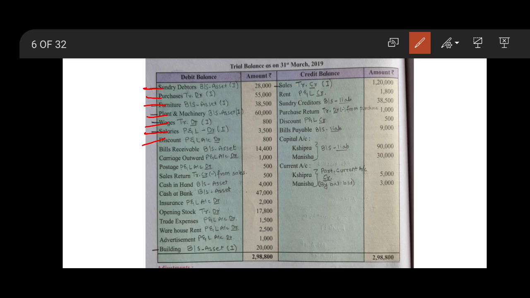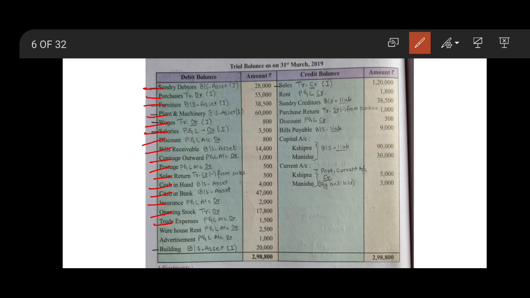Next is discount. Discount shows a debit balance in the trial balance, therefore it will be transferred to the profit and loss account debit side. Bills receivable: balance sheet asset side, outer column without adjustment. Carriage outward: profit and loss account debit side. Postage: profit and loss account debit side. Sales return: sales return is deducted from the sales, and it is written on the credit side of the trading account. Next is cash in hand: balance sheet asset side. Cash at bank: balance sheet asset side, outer column without adjustment. Insurance: profit and loss account debit side. Opening stock: trading account debit side.